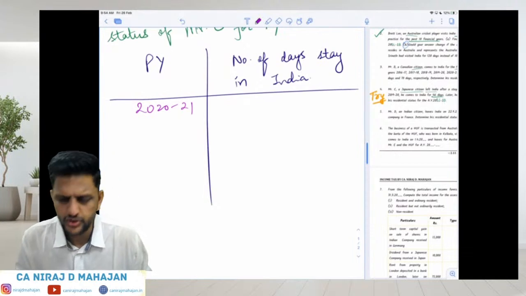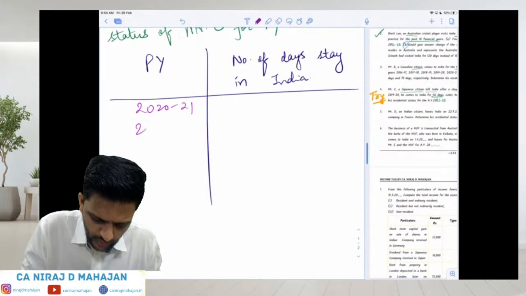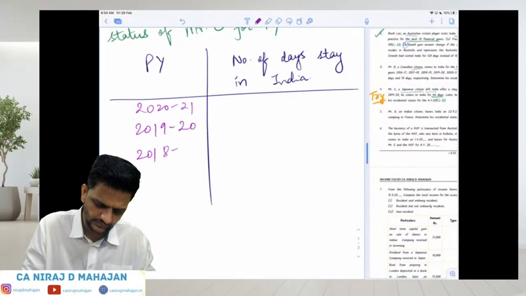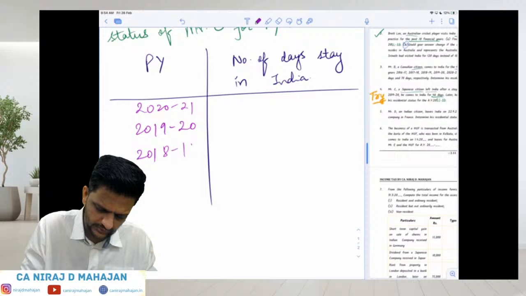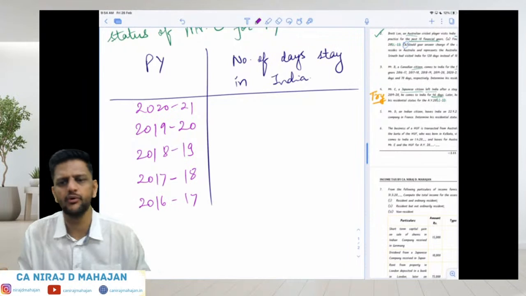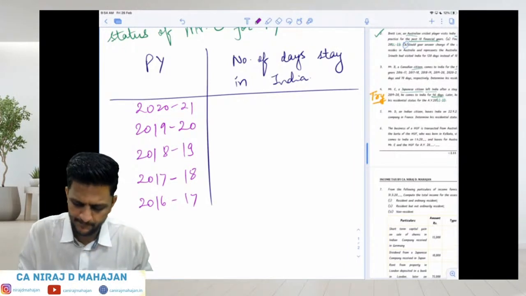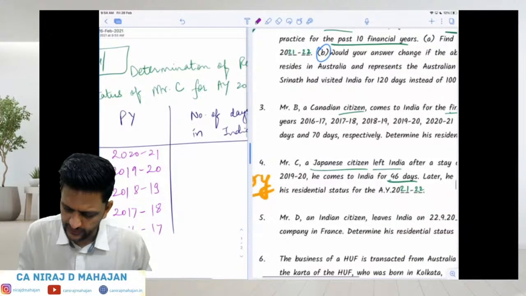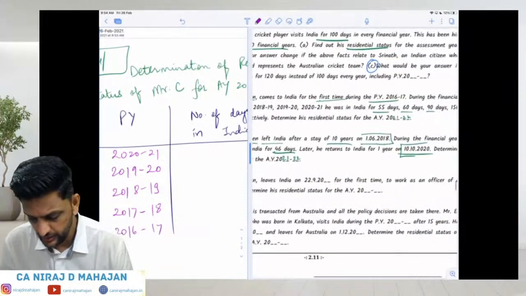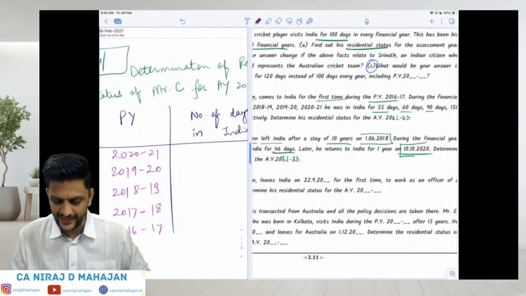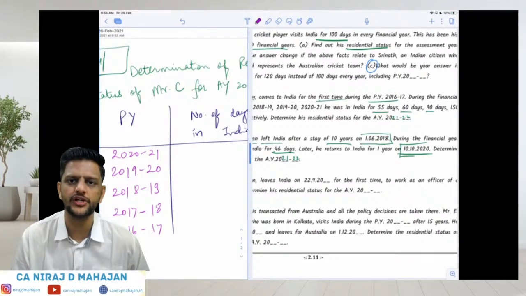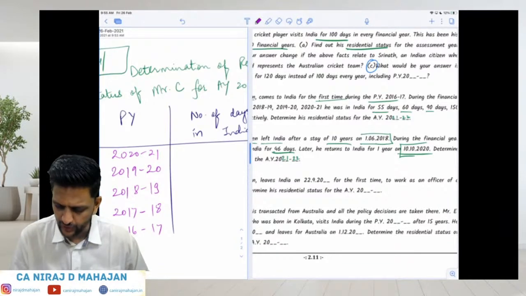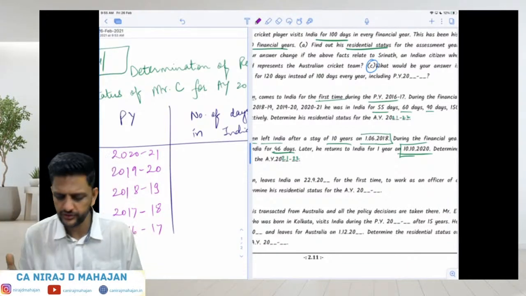Then a couple of years also they have given. So let us check that. 2019-20, 2018-19. Let us check, no? 2017-18, and let us say 2016-17. And before that, obviously, he was in India only. Correct, everybody? Yes? Chalo. If you have understood the question, he was in India for 10 years. Okay? And then he left on 1/6/18. 1/6/18 is which financial year or PY? 2018-19. That we will check later on. I want first of all in descending order. I want for the current year.